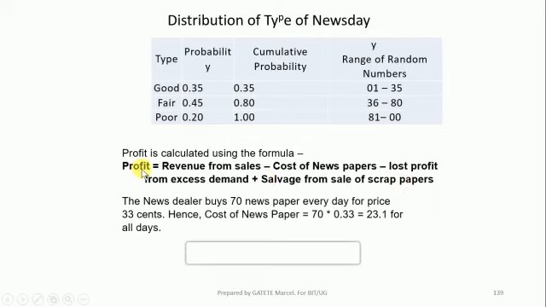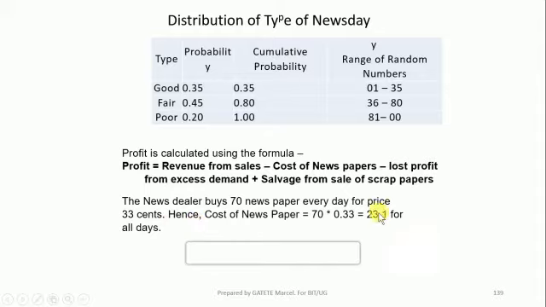So we are able to calculate the profit for the news dealer. The news dealer buys 70 newspapers every day for a price of 33 cents. So the cost of newspapers will be equal to 70 multiplied by 0.33. 33 cents means 33 out of 100, so it will be 0.33. So the cost of newspapers is equal to 23.1 for all days.